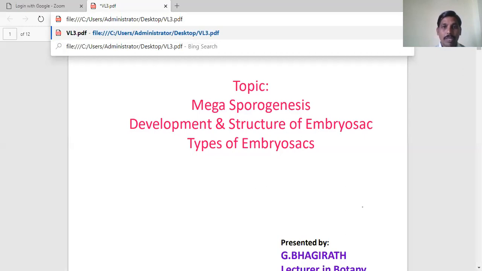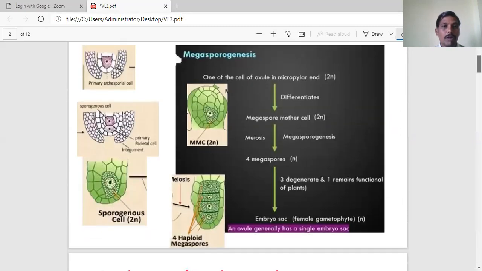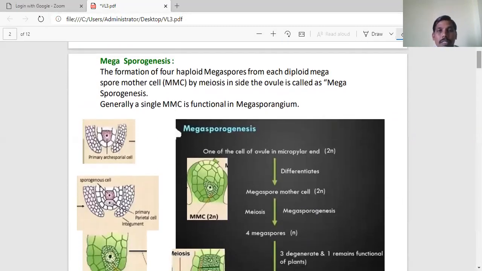In the last class, we discussed how microspores are formed in the anther, and microspores develop into male gametophyte. In a similar way, today we learn how megaspores are formed, and these megaspores are responsible for the formation of female gametophyte. In the flower, the gynoecium is the female reproductive organ. The structural unit of gynoecium is the carpel.